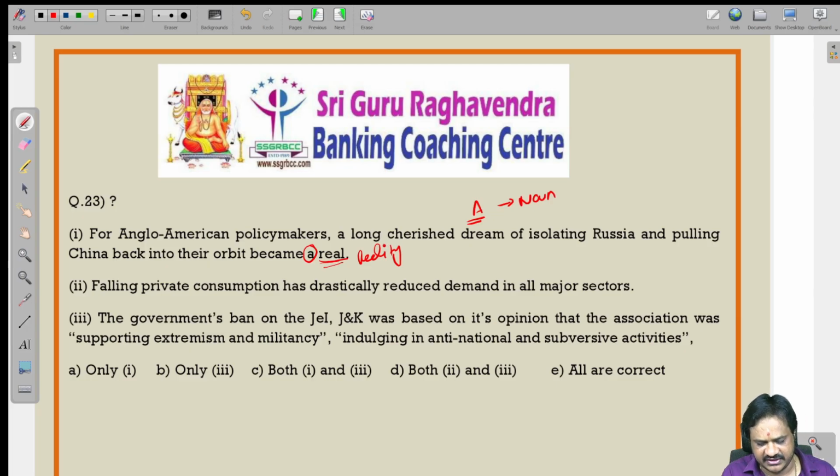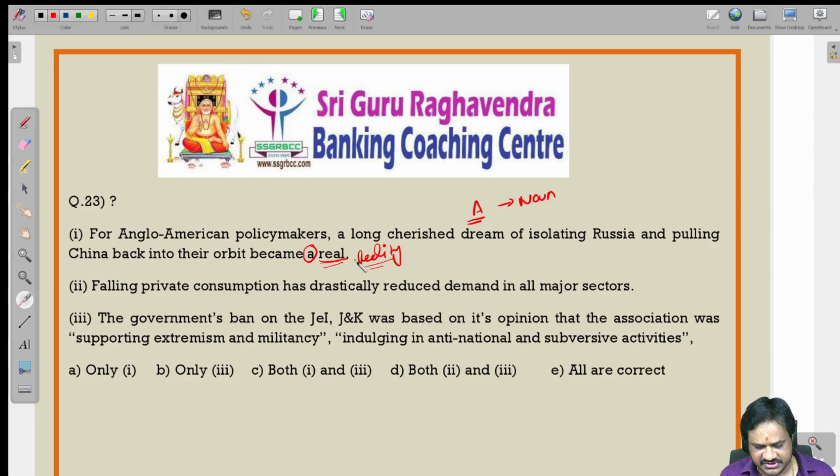'Became a reality' is the correct sentence. Always remember, after the article 'a', we should use the noun form, not the verb.